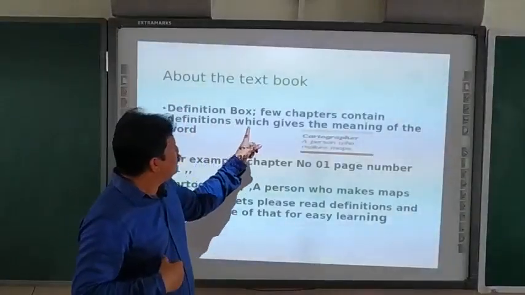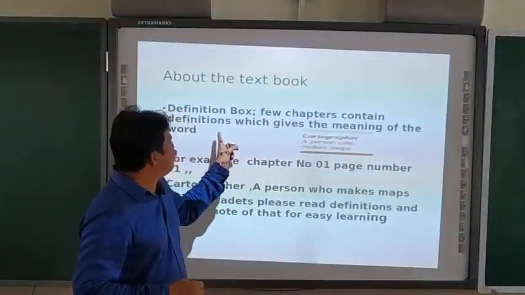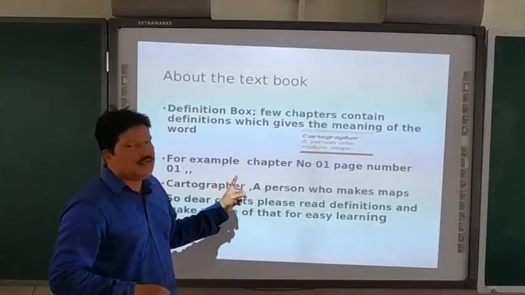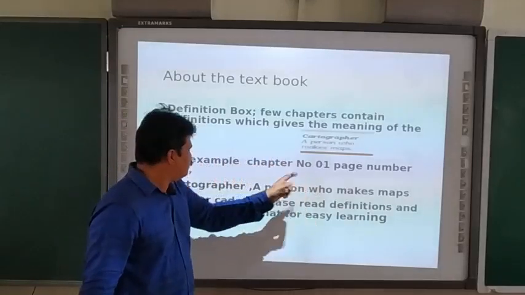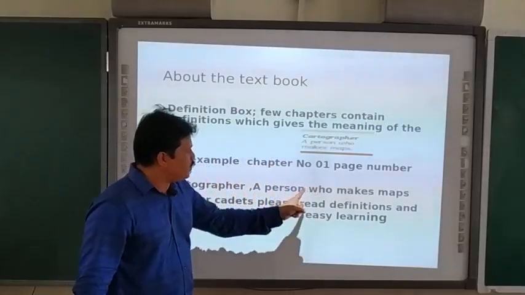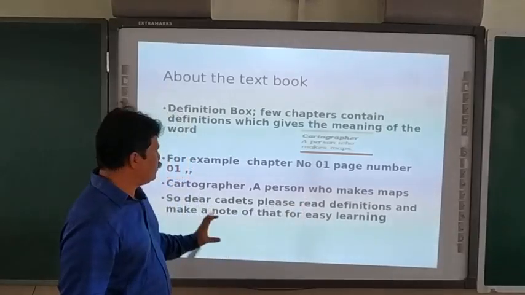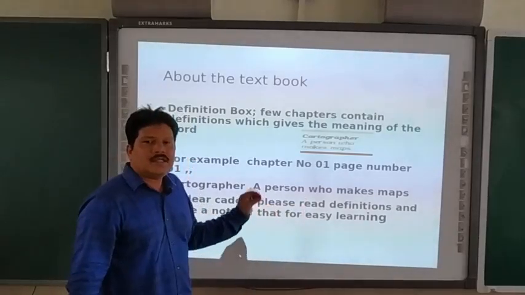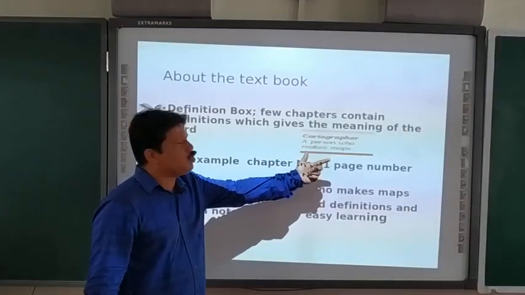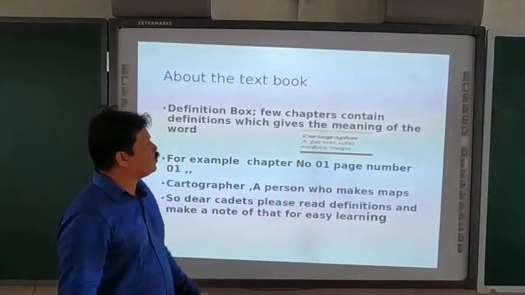Few chapters contain definitions which give the meaning of the word. For example, page number 1, cartographer. A cartographer is a person who makes the map. So, while reading the chapter, make sure that you give enough importance to the definition box.